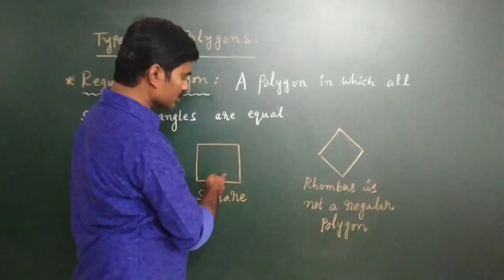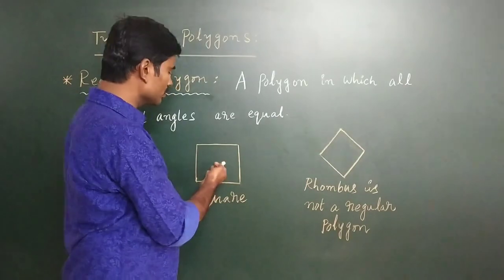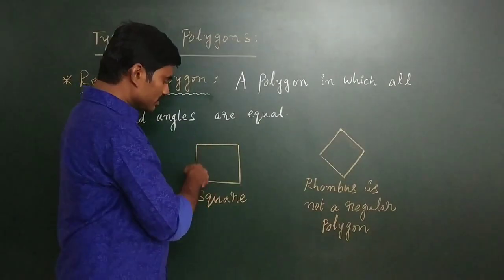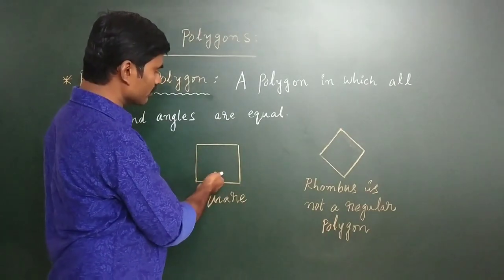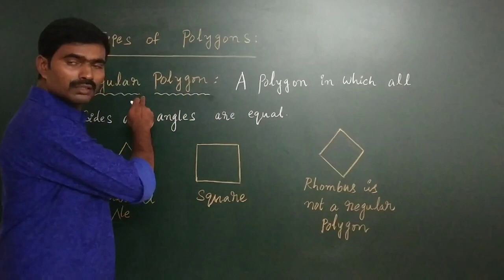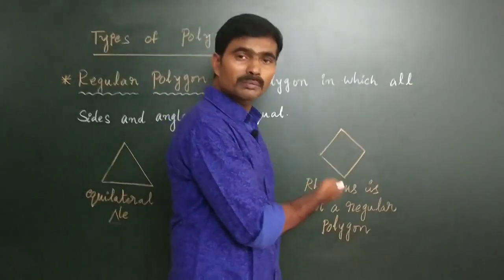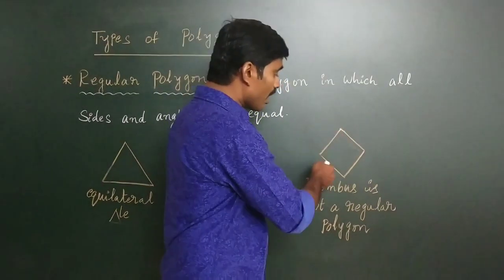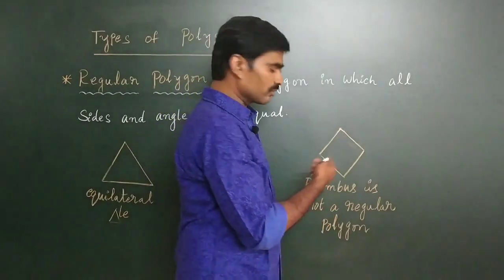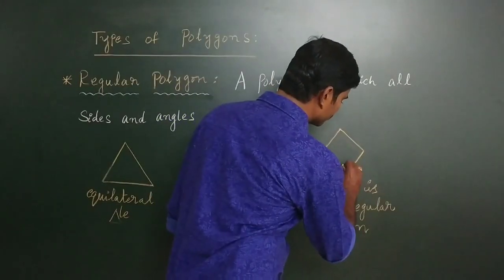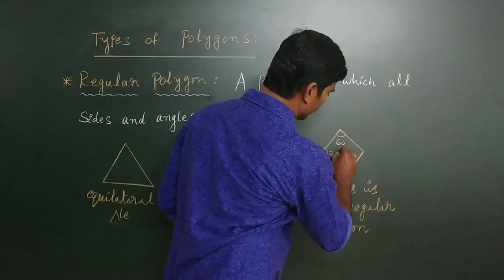In a square also, all sides are equal and all angles are right angles. So this is also a regular polygon. Here, a rhombus is not a regular polygon. Why? Because all sides are equal but all angles are not equal. Suppose this angle is 60 degrees and this is 120 degrees.